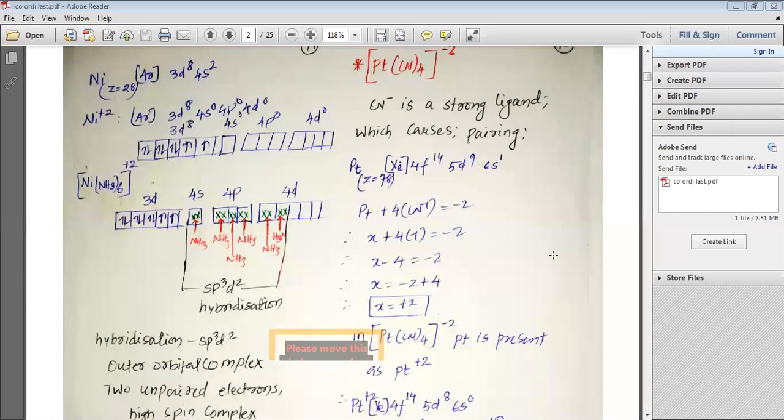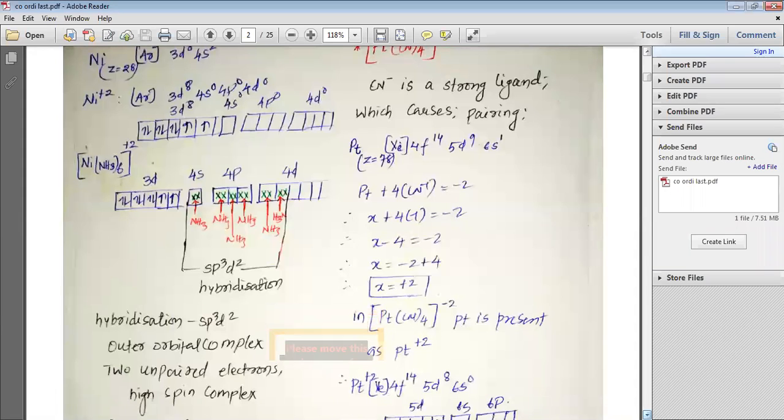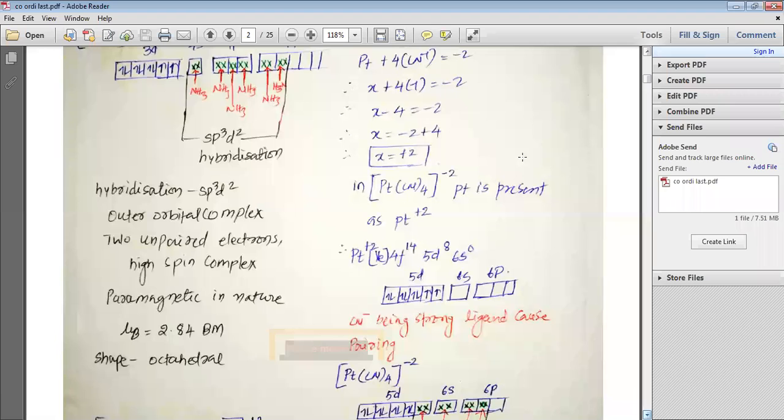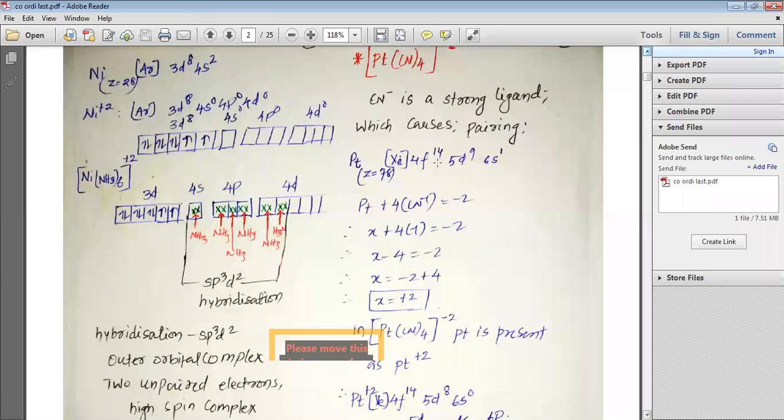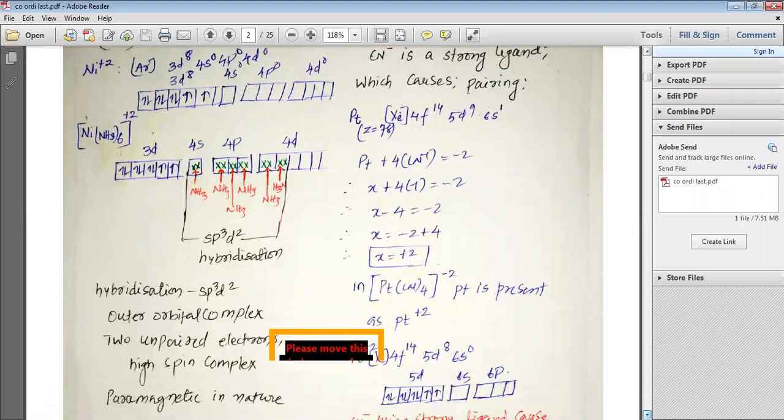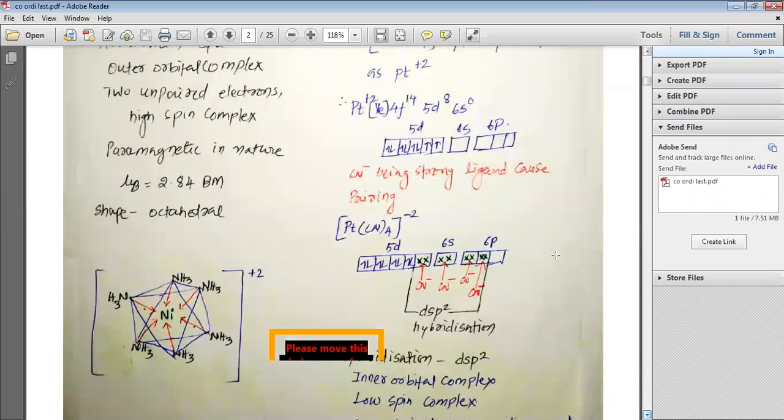So in this complex, we will have the oxidation state of Pt as Pt plus 2. We have seen the electronic configuration of Pt, that is xenon 4f14, 5d9, 6s1. If we remove 2 electrons, 1 electron goes from 6s and 1 electron goes from 5d, and that is how the electronic configuration for Pt plus 2 we can write as xenon 4f14, 5d8 and 6s0.